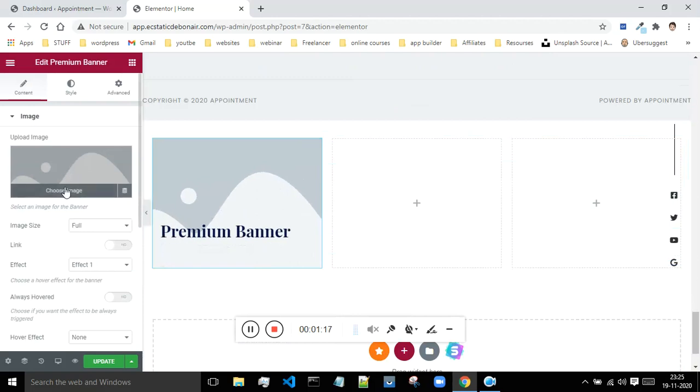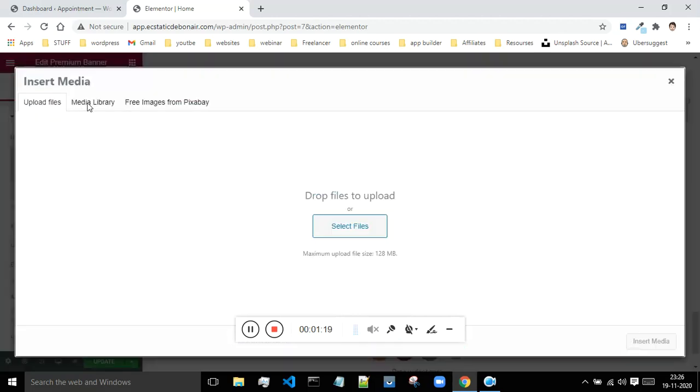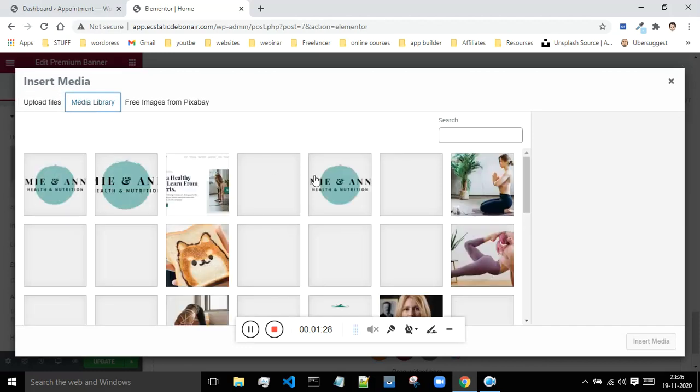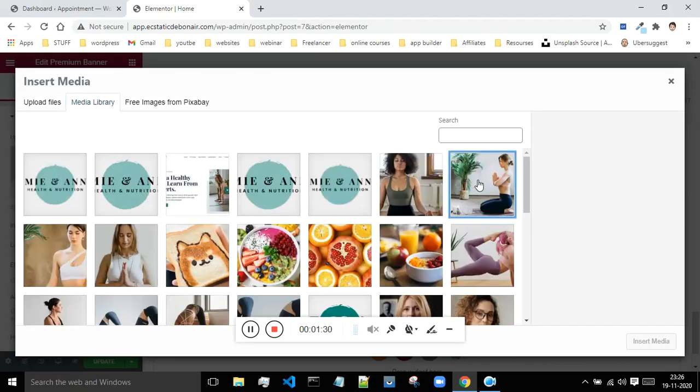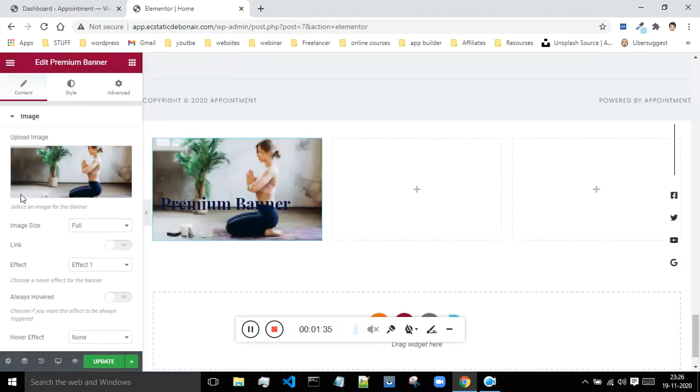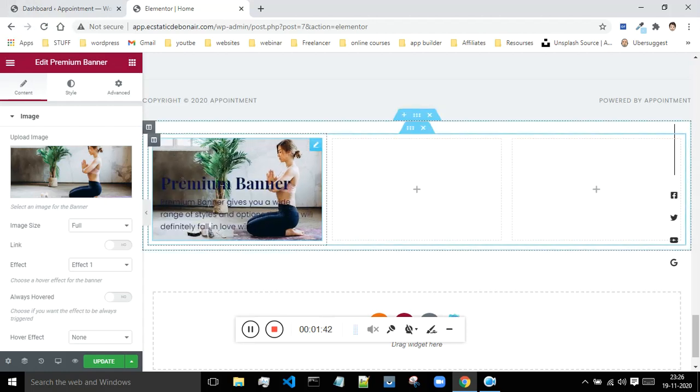So now what you do is you just have to select one image over here. If you have an image on your PC, then you can upload it over here, but as of now I'll be making use of the images from the media. Let me just select this image. I will say insert media. Okay, so now I'm having this image over here. As I am taking my mouse over, as you can see, this image is showing some text like a header and some paragraph. Okay, so now let me just show you how to mess with these options.